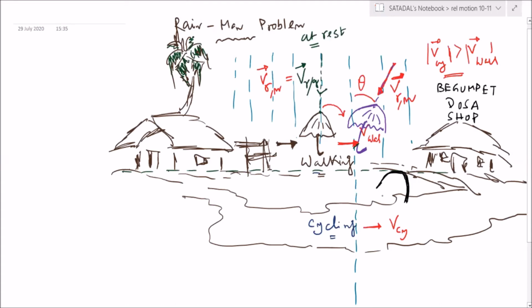Sir, if the person goes with very high speed, sir, then he has to tilt it by 180 degrees, sir.